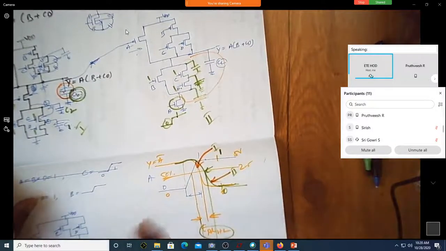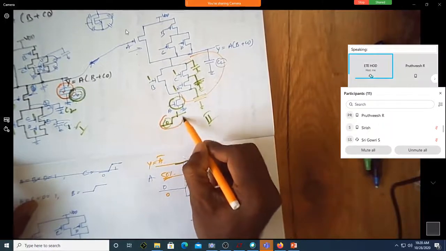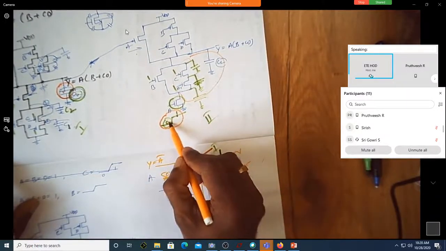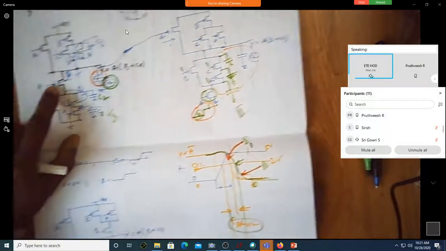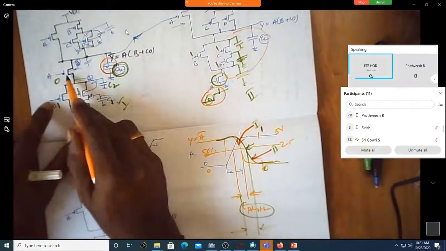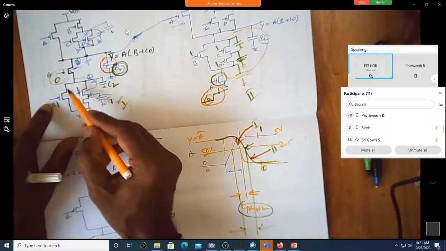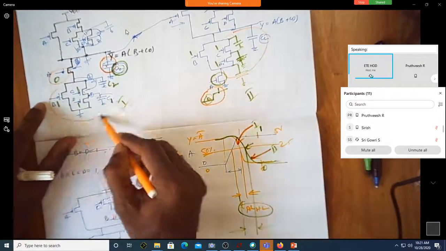So the moral of the story is, if you have any critical input in your circuit, you keep it close to the output node as it is done here. If it is over here, before this turns on, you have already dissipated all the charges in the intermediate nodes.